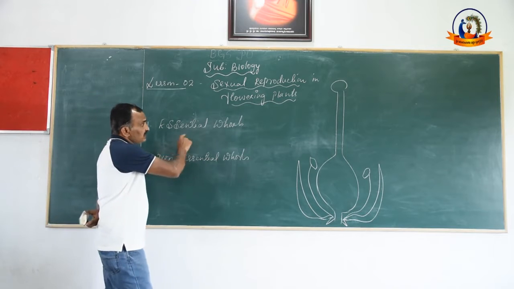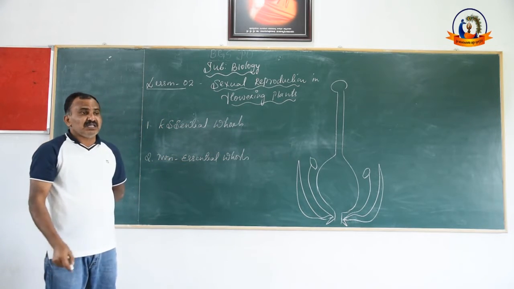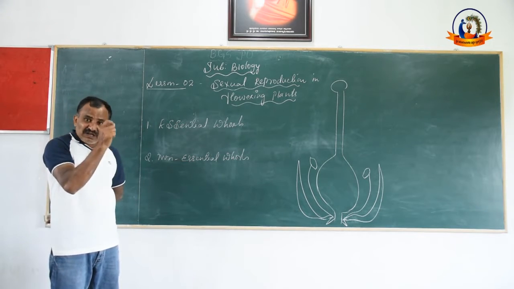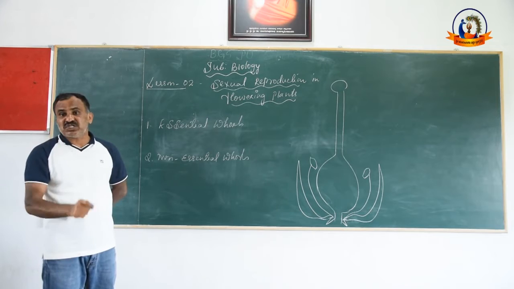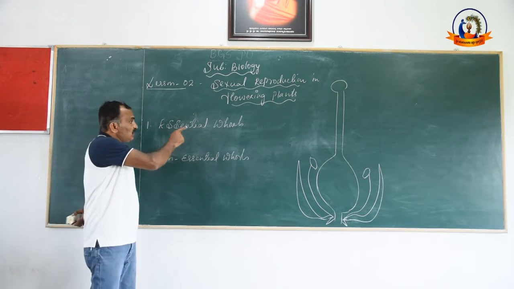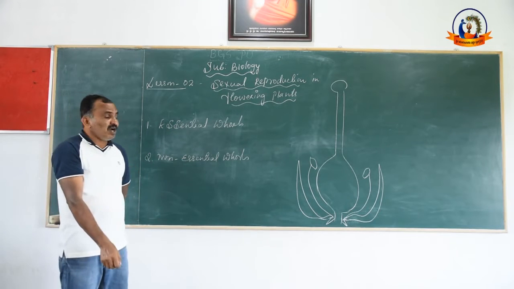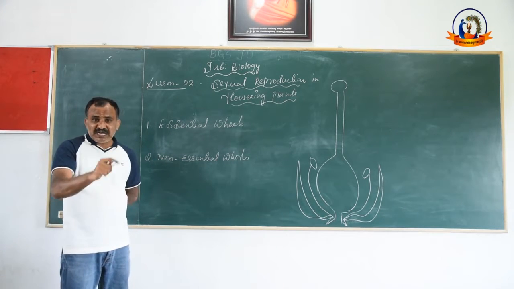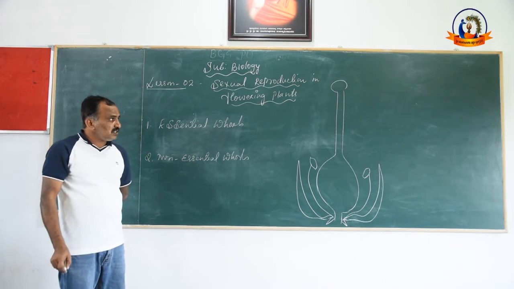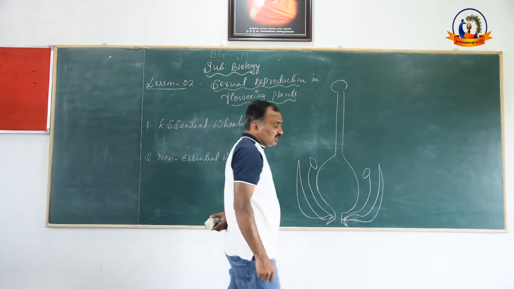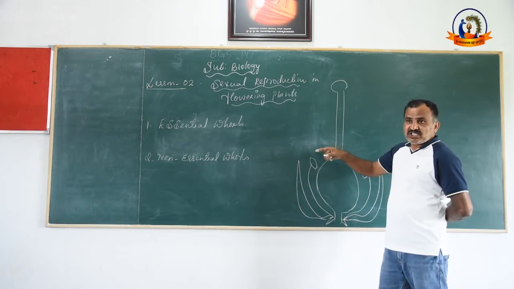What is the meaning of essential whorls of a flower? Essential whorls mean the parts of a flower which are involved in sexual reproduction. There are two essential whorls.